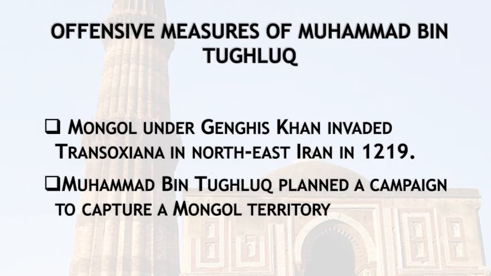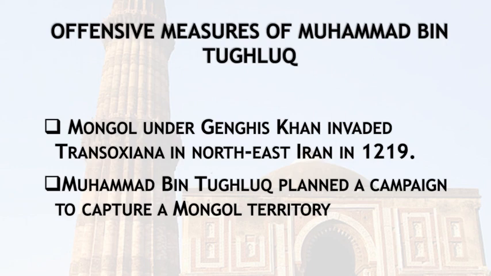So as we know, all the measures taken by Muhammad bin Tughlaq against the Mongols were failures. But here is one offensive measure which was taken by Muhammad bin Tughlaq and only Muhammad bin Tughlaq: invading Transoxiana.